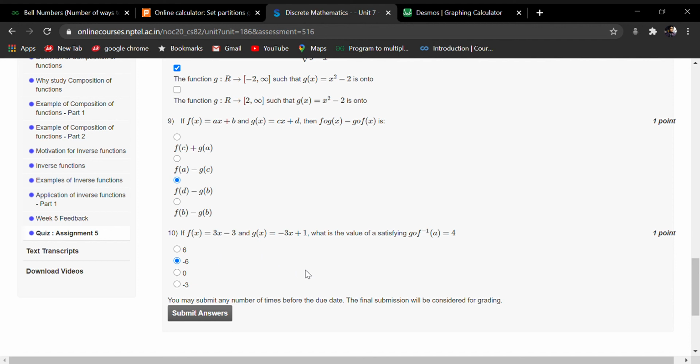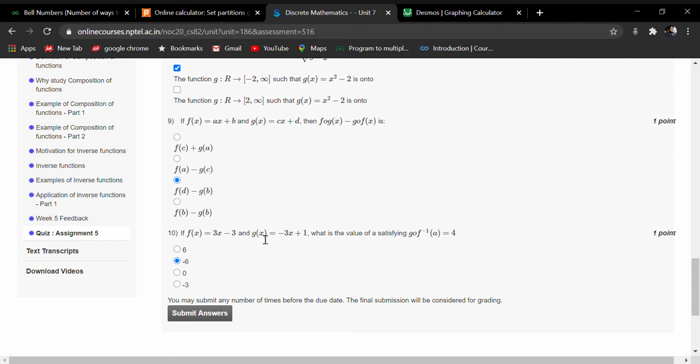Now what we need to do is find g of f inverse. We have g(x) = −3x + 1. In the place of x, we will put f inverse a. So f inverse a will be equal to (a + 3)/3.